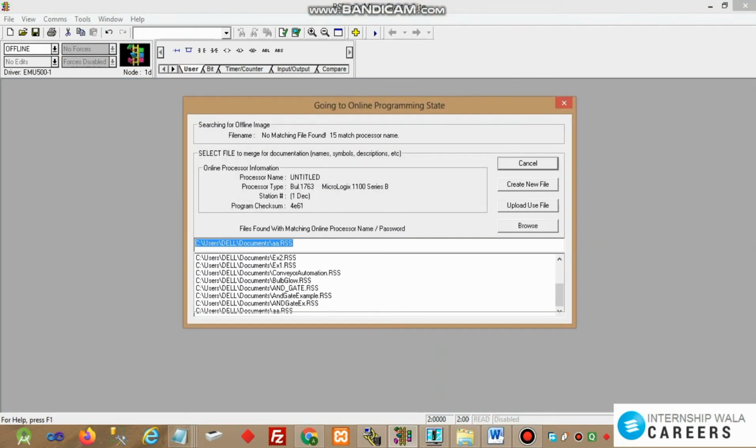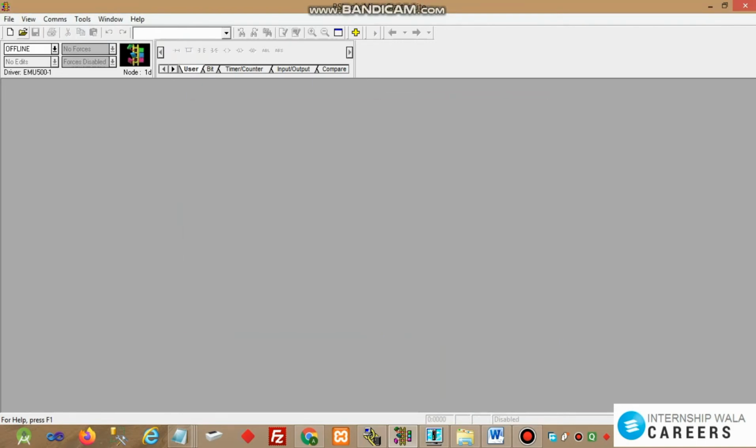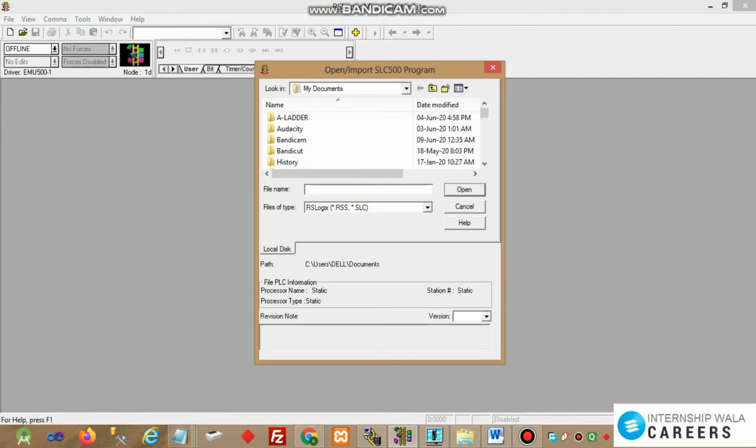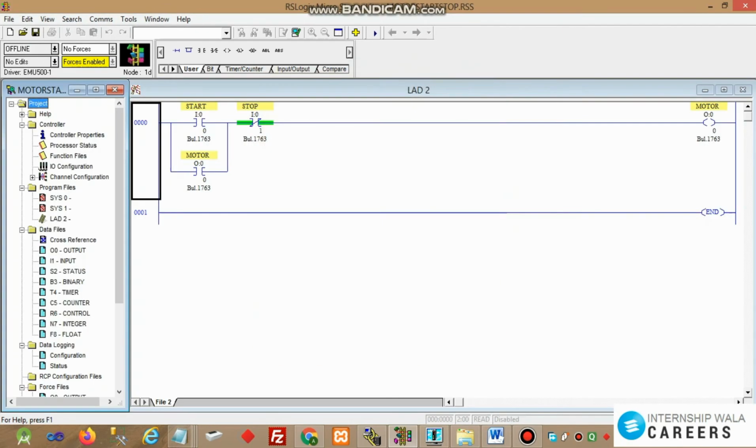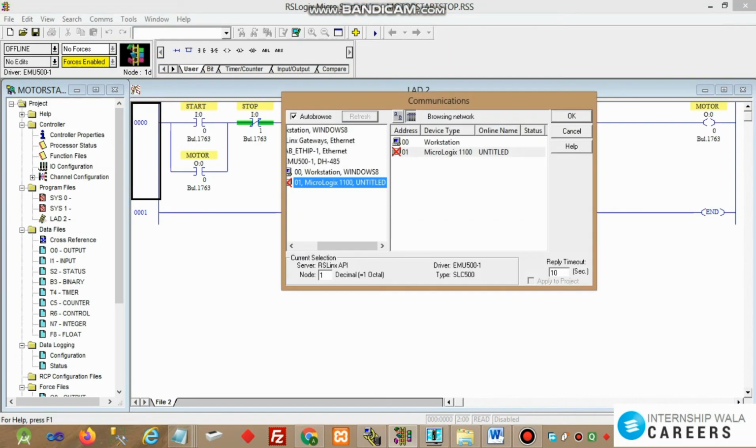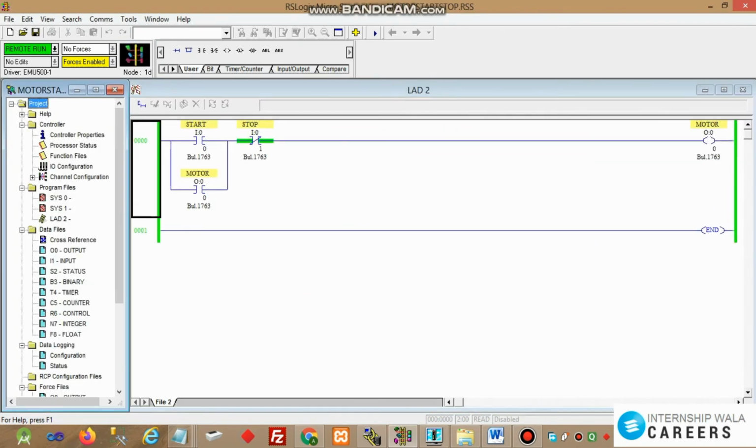If it says that the program is not open, we'll open the same file again from the open menu on the toolbar. Select the file name. Again we go to the comms menu and select the second option, Who Active, Go Online. Click the OK button. Now our program is running.